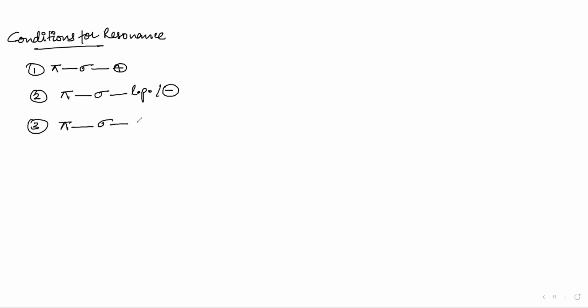Okay, number one, just write it now. Even though it makes sense or not, it is pi sigma positive. Pi sigma lone pair or negative. Third is pi sigma free radical. This is free radical, homolytic cleavage.